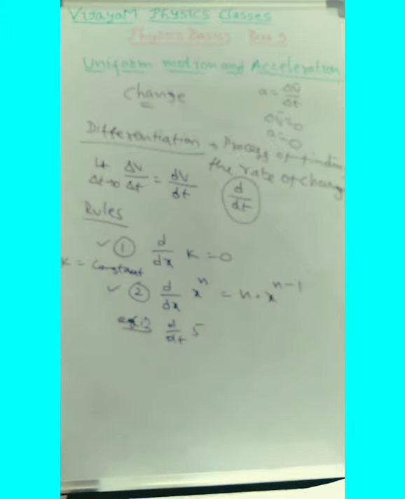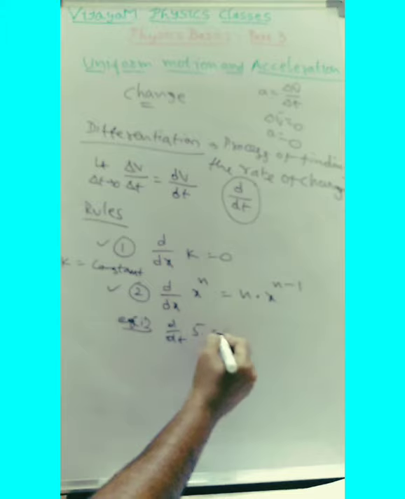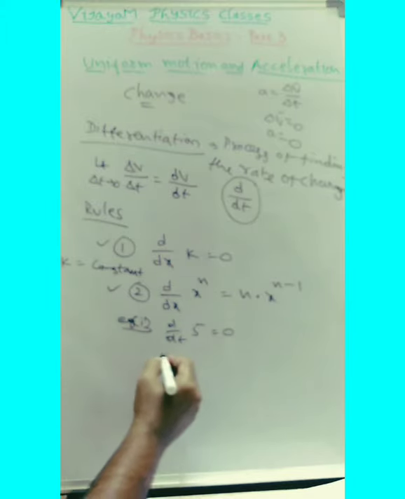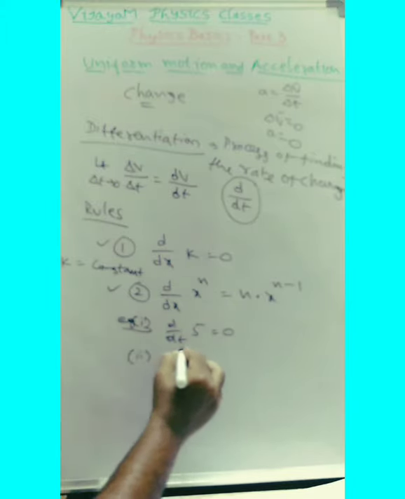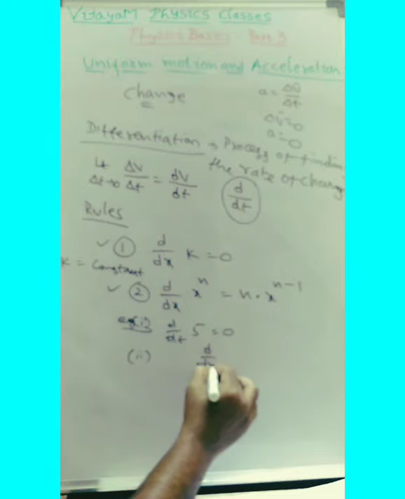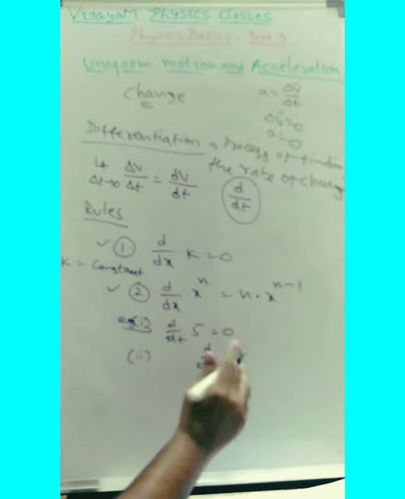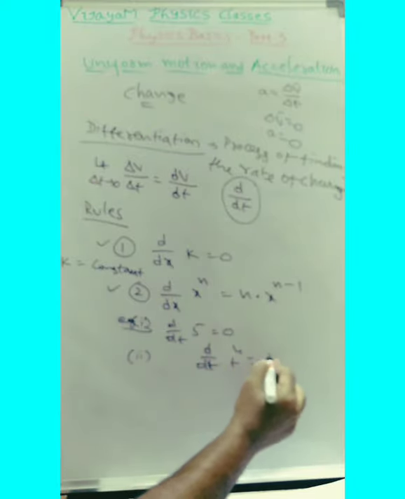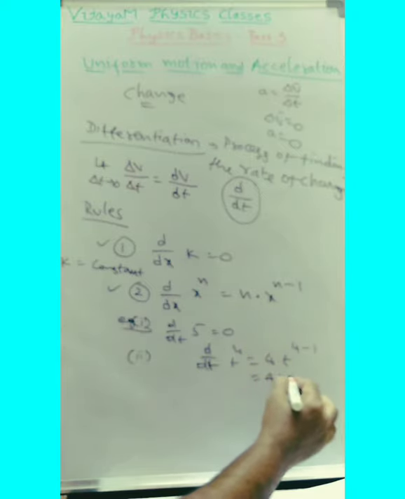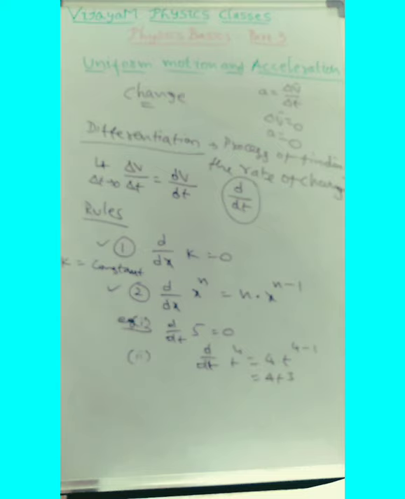For example, let us take the derivative of 5. 5 is a constant, therefore the derivative of 5 is 0. Now let us consider another example. Let us take the derivative of t to the power of 4. It is 4 into t to the power of 4 minus 1, which is nothing but 4t cube. So this is called differentiation.